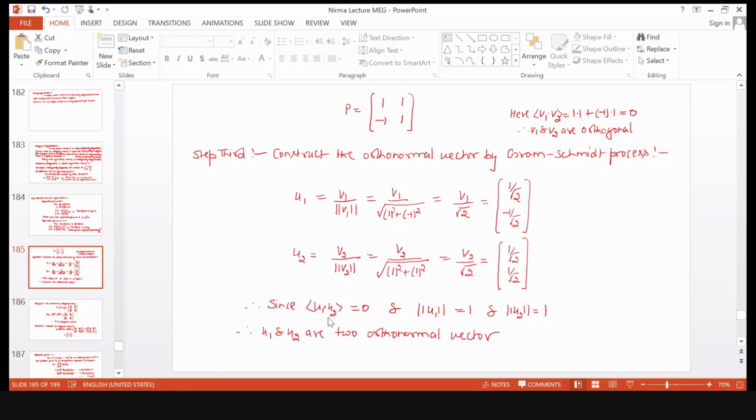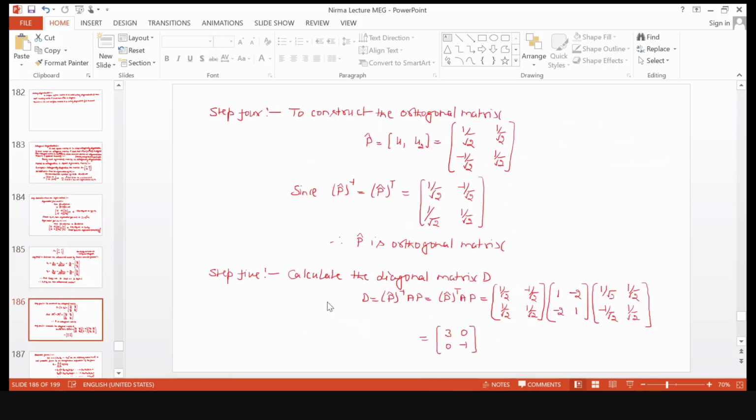Okay, so the inner product of u1 and u2 is 0, and the magnitude of both vectors is 1. So it means u1 and u2 are orthonormal vectors. They are orthonormal vectors. Am I right? Yes, sir. Okay, so corresponding to v1 and v2 we have constructed the orthonormal vectors u1 and u2. Now we will write the new P matrix with this u1 and u2. That matrix will be an orthonormal matrix, so I will denote it by P cap.